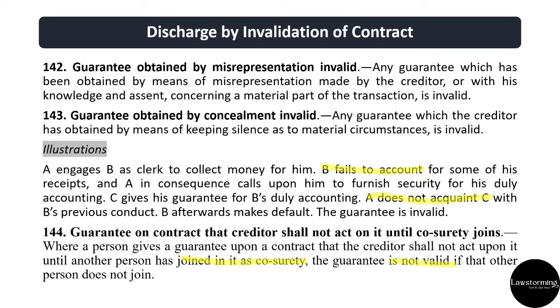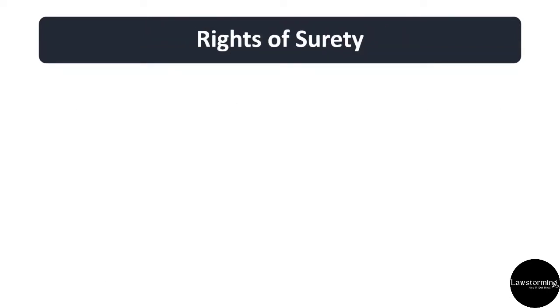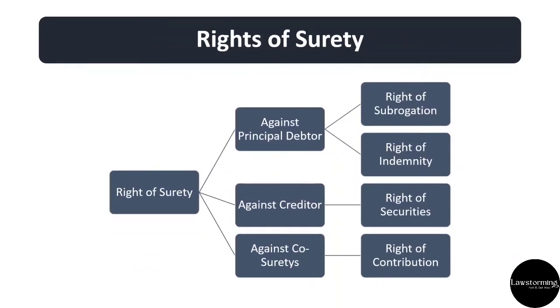Okay. After this, let's talk about rights of surety. So surety has a right against principal debtor, against creditor, as well as against co-sureties. Against principal debtor, he has a right of subrogation and right of indemnity. Against creditor, he has a right of securities. And against co-surety, he has right of contribution. So we'll deal with each one of them individually.